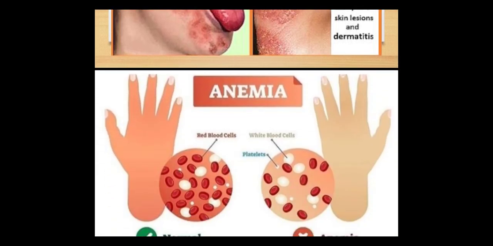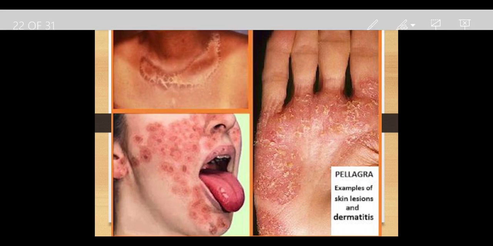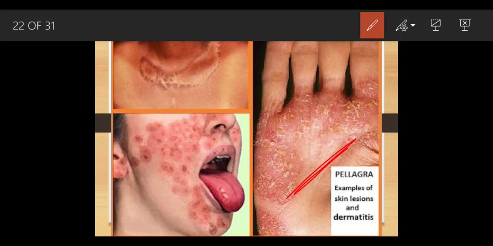As I said, this is a pellagra person. We can see there are skin lesions. Okay. Dermatitis problem. Dermatitis means skin related problems, and the skin is getting inflamed. Inflamed means a bit swollen.